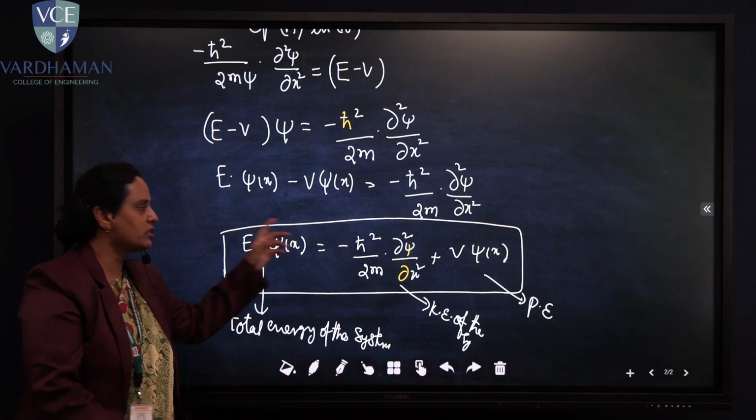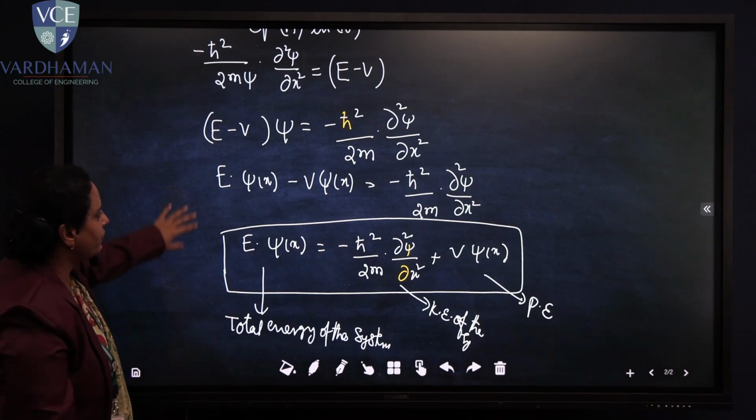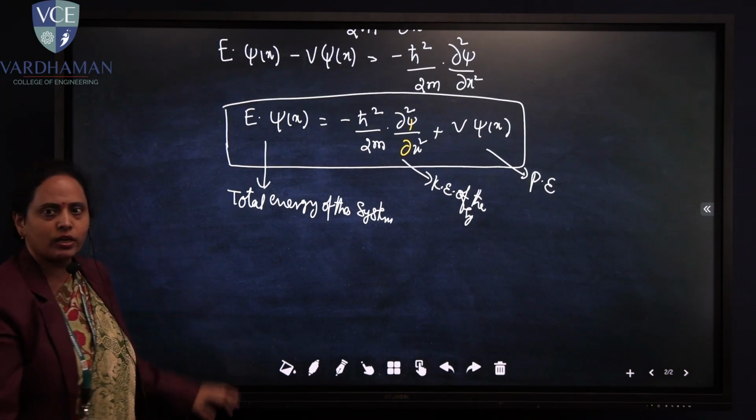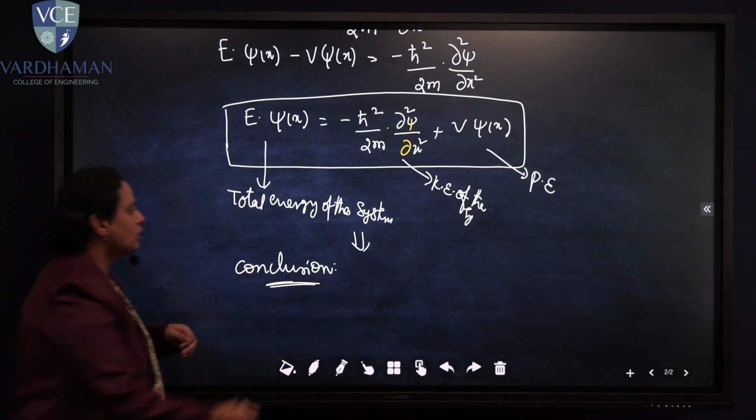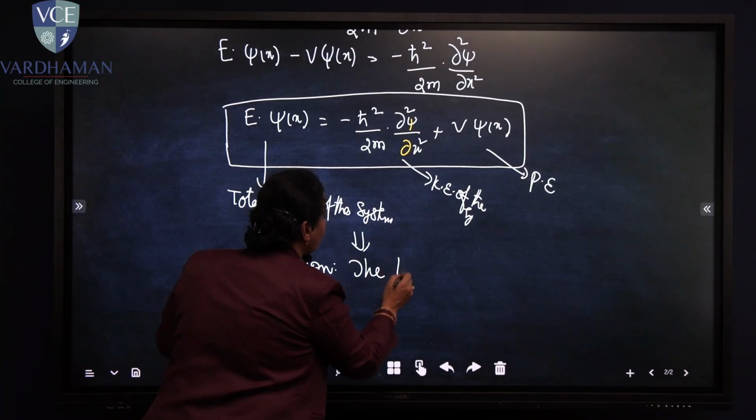That is, the total energy of the system is conserved. So this is what the Schrodinger wave equation implies. The conclusion is that the total energy of the system is conserved.